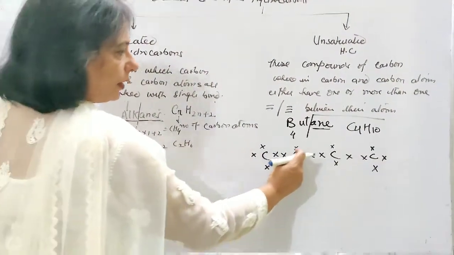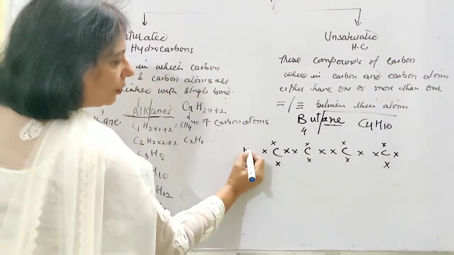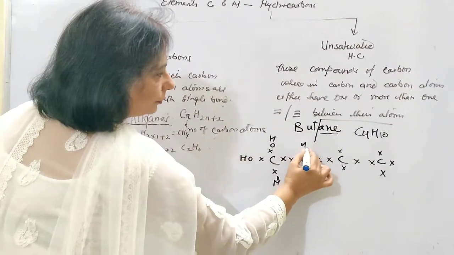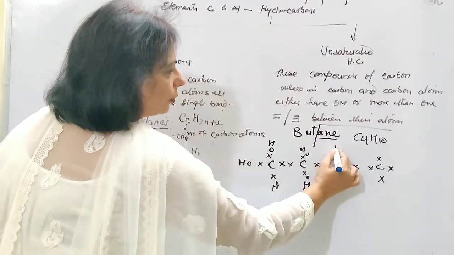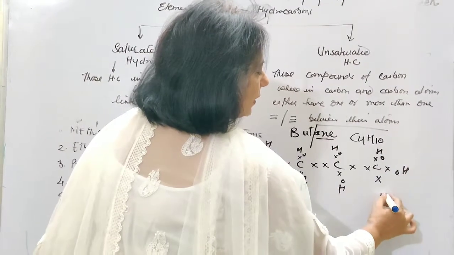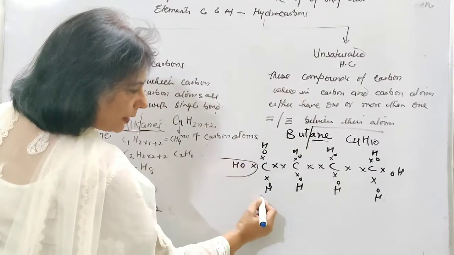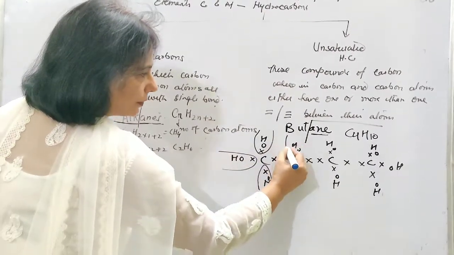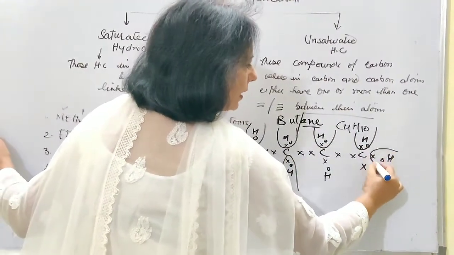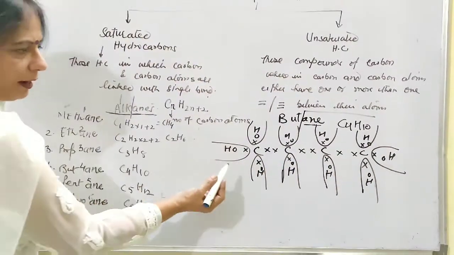Now these are the free sides where the hydrogen will come and join. Okay, put hydrogen atoms this way. So once the hydrogen atoms have been placed on the free areas where the electrons of the carbon atoms are free, then after that complete the duplets of all the hydrogen atoms by putting circles around. And once this job has been done nicely, then you have to complete the octet of the carbon. Now look at this carbon.